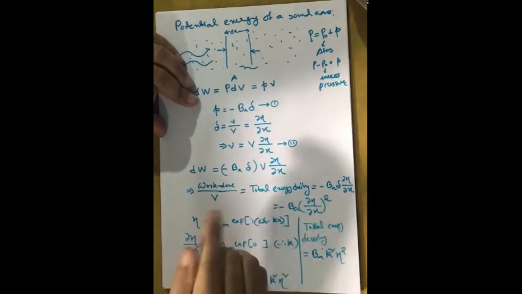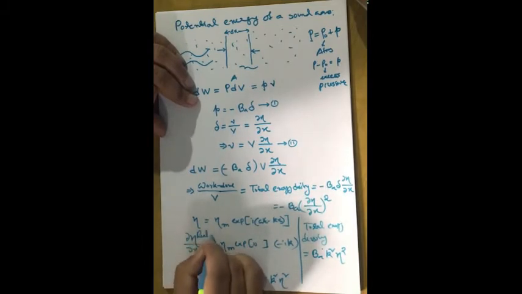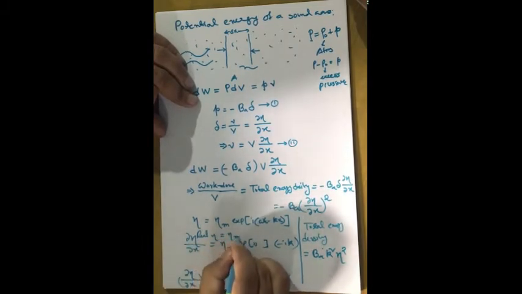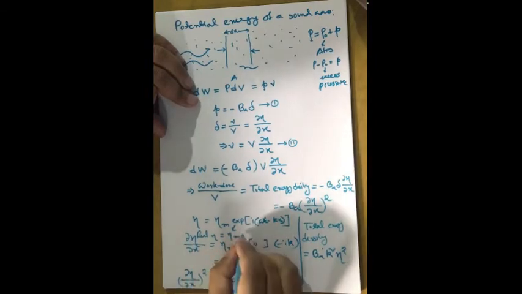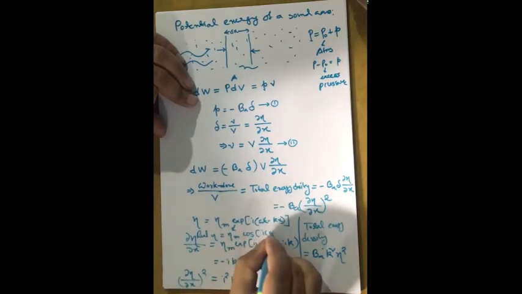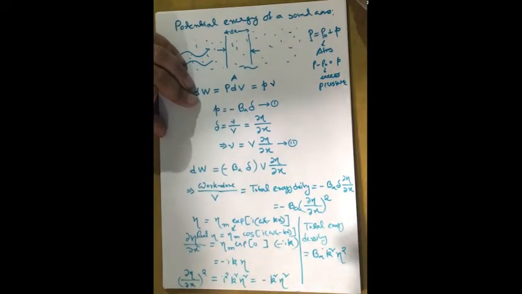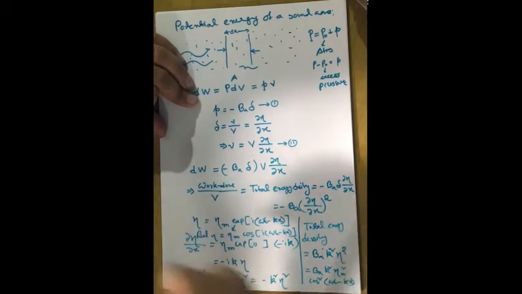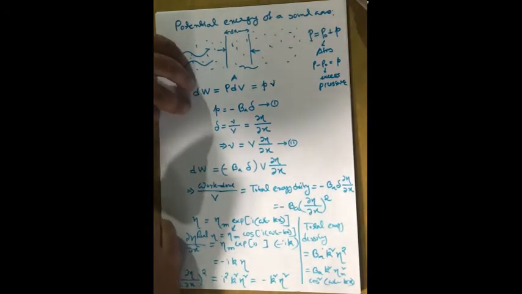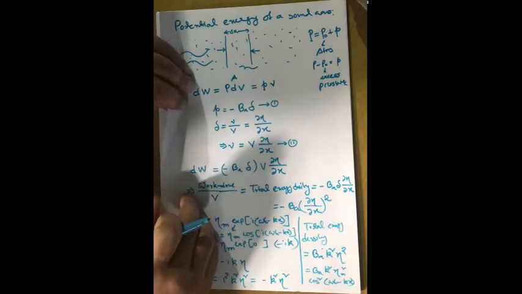The real value of eta will be eta m cos(omega t minus kx) from this expression, as you can see. Okay, so this is the real value of eta. So what will it give us? BA k square eta m square cos square (omega t minus kx). Okay, this is the value of total energy density.